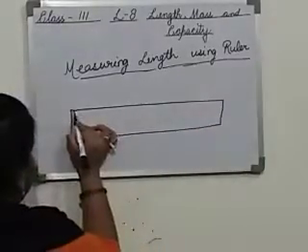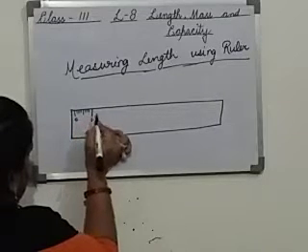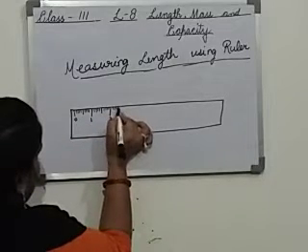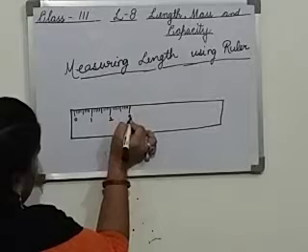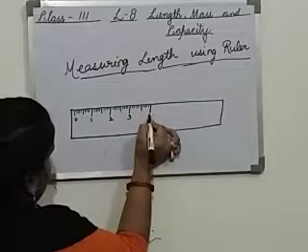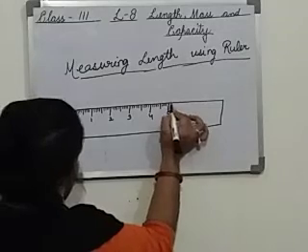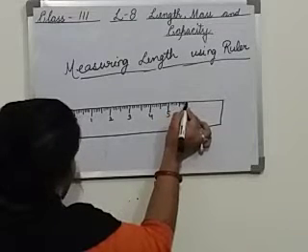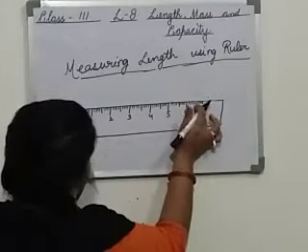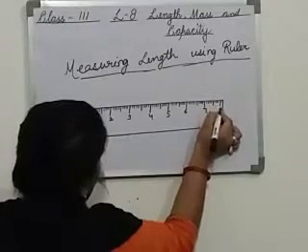So suppose we have 0 over here, then 1, 2, 3, 4 and so on up to 4.